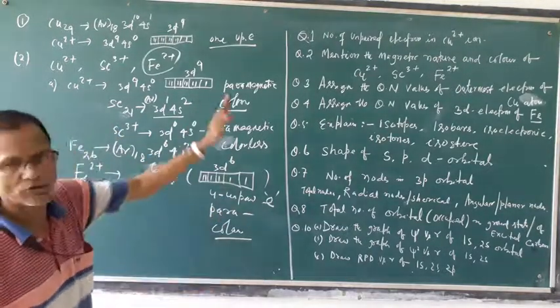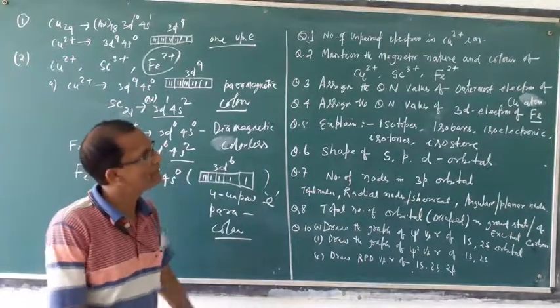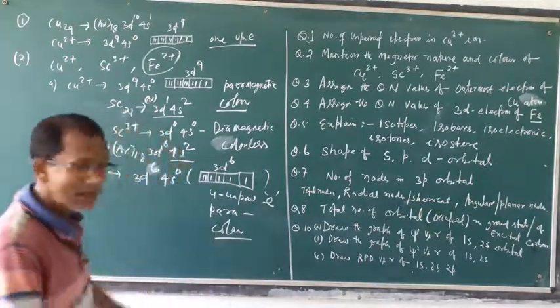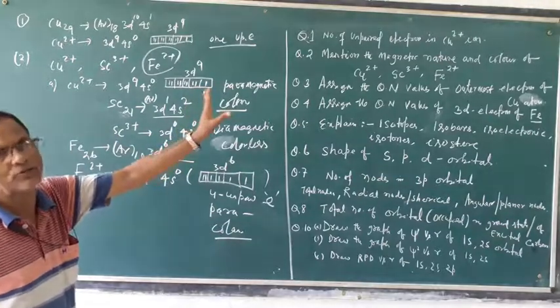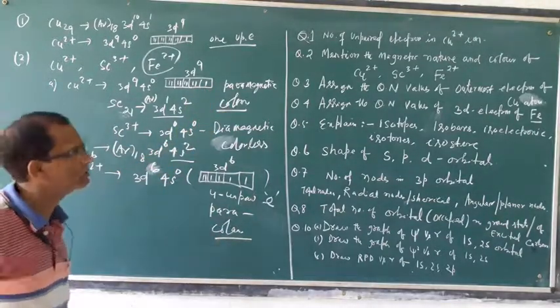Like this, many questions will be asked regarding magnetic nature and color. Mainly the paramagnetic or diamagnetic question will be asked. No other magnetic character will be asked.